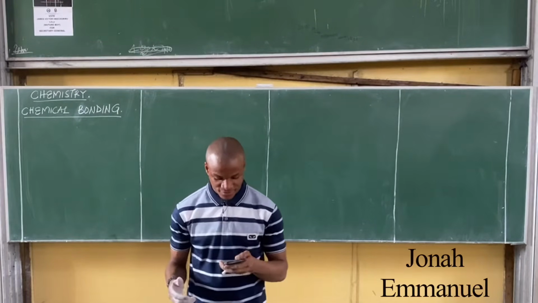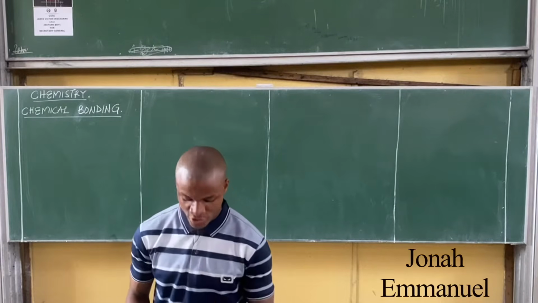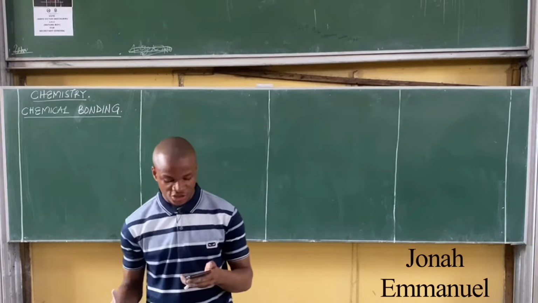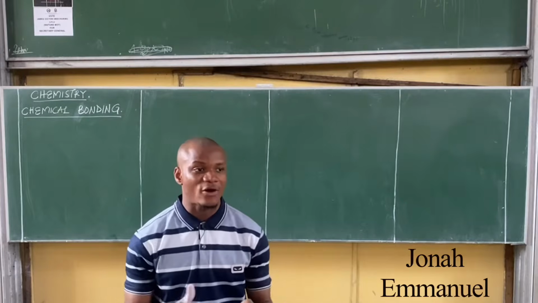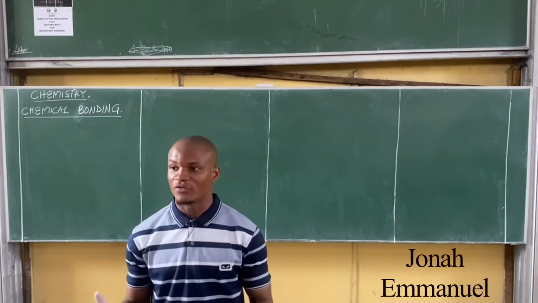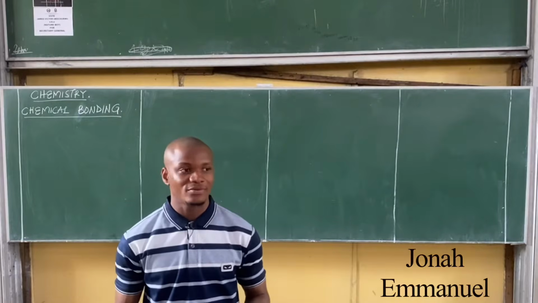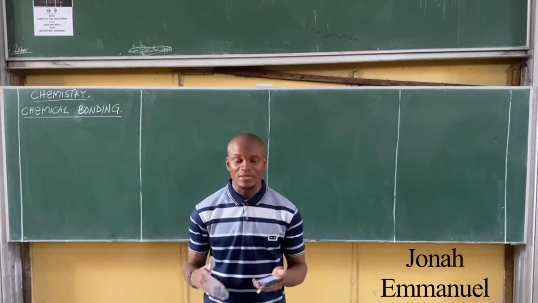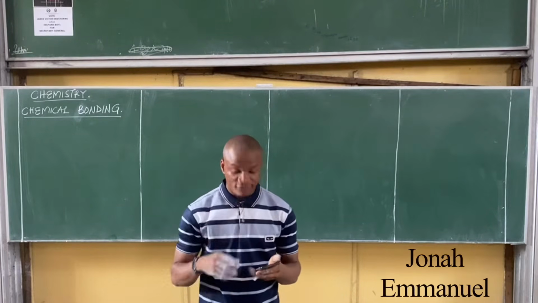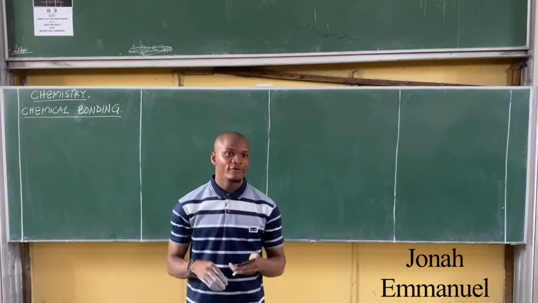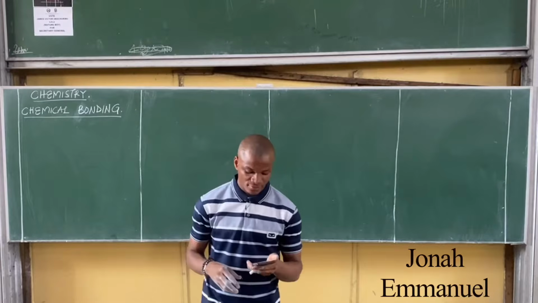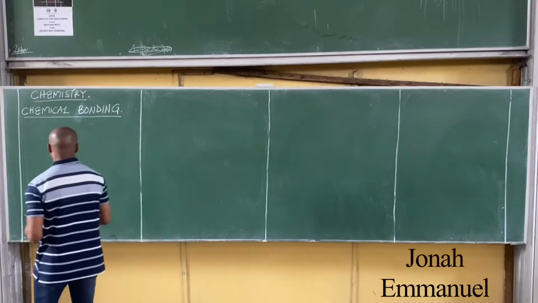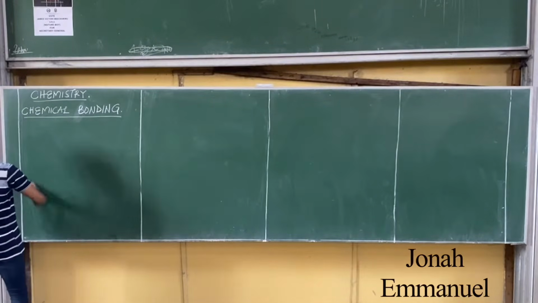How these electron configurations change when atoms are combined forms the basis of chemical bonding.